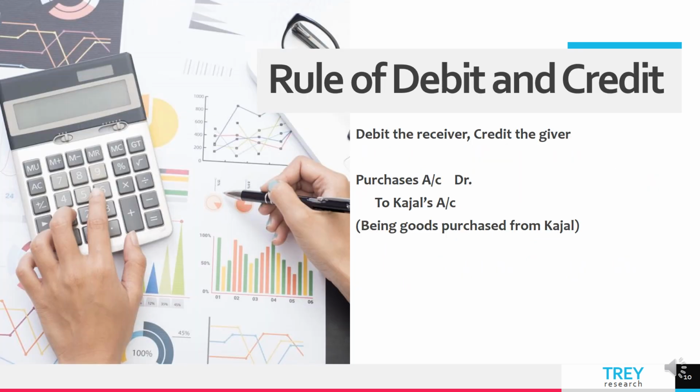Now, this rule is pretty easy to understand. Here you can see there are two entities. Try to understand this. Two entities: purchases account and Kajal's account. Kajal is a person, okay? So you can say that Kajal's account is a personal account. Fine. Now, purchases account is getting debited and Kajal's account is getting credited. Why? Because Kajal is the giver here.